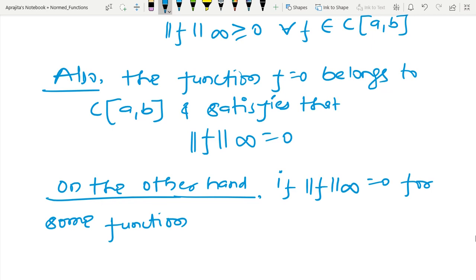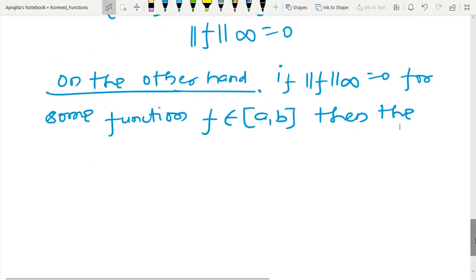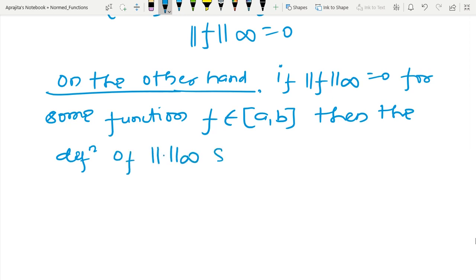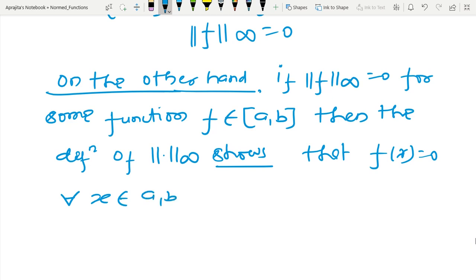So if the norm in a space of functions equals 0 for some function that belongs to C[A, B], then whatever definition we have proposed for the norm shows that f(x) equals 0 for all x belonging to [A, B], and that is f equal to 0.